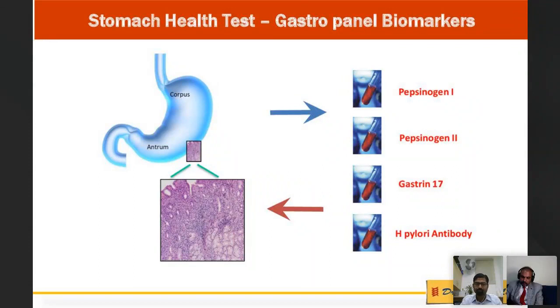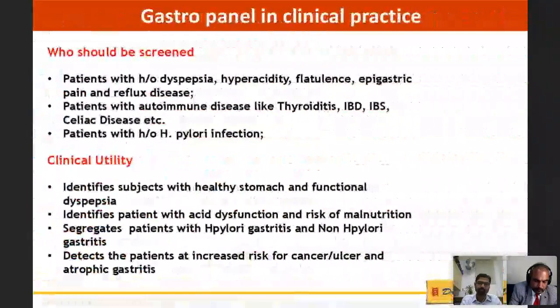Gastrin 17 has a positive and a negative feedback mechanism over gastric acid secretion, so it can help us to know about acid dysfunction and reflux diseases. And H. pylori IgG antibodies, we all know, are historically used as a serological marker for recent or ongoing H. pylori infection. So who should be screened?